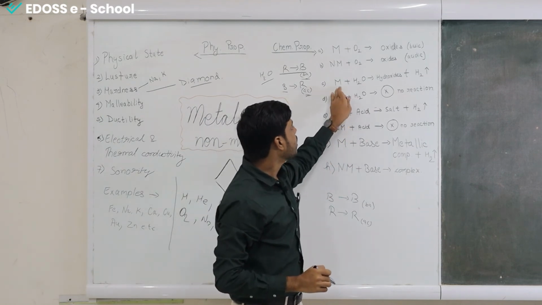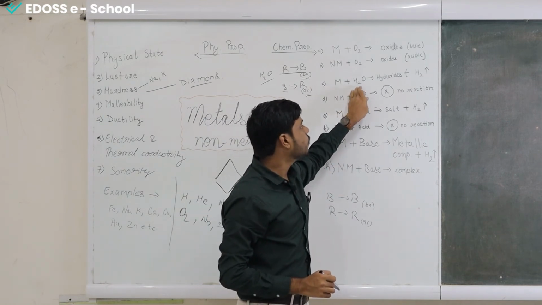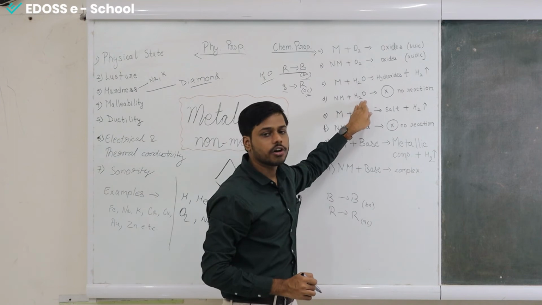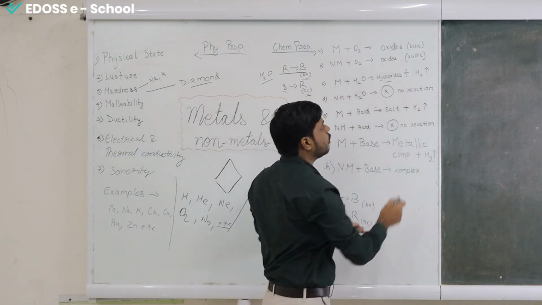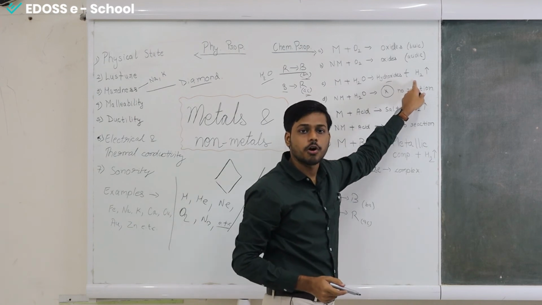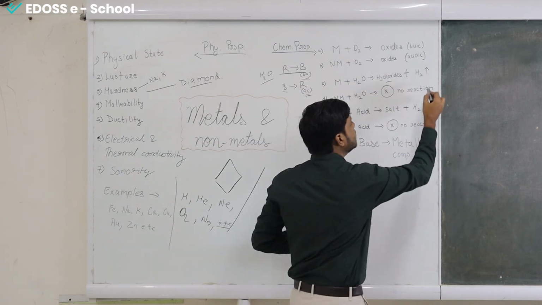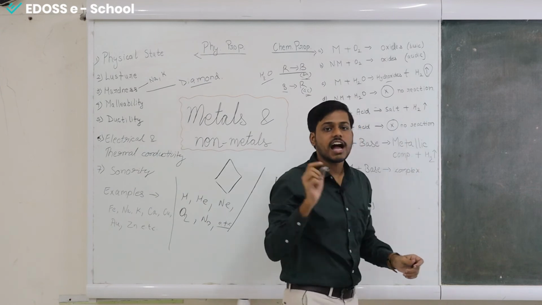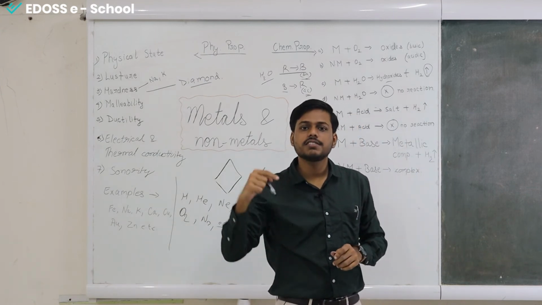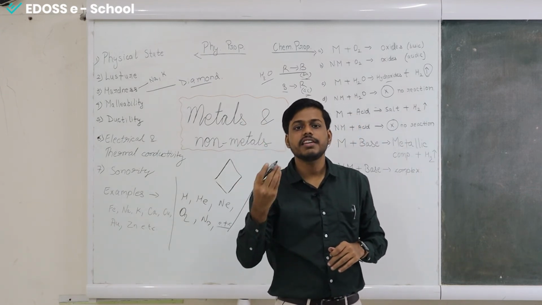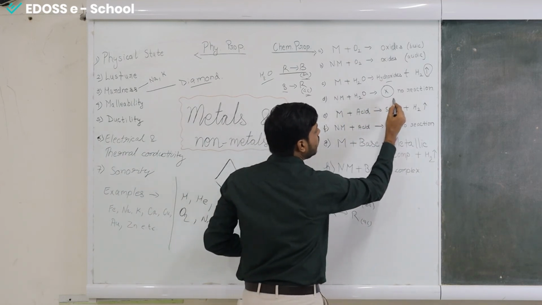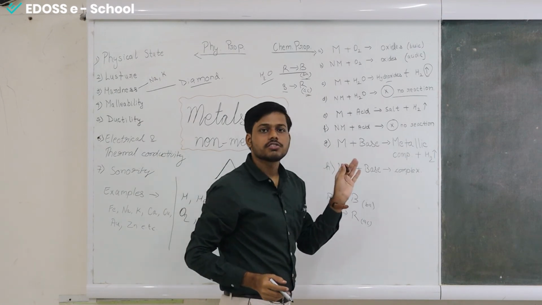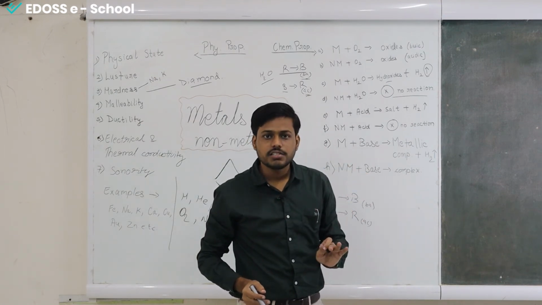Next we have metals and their reaction with water, and non-metals' reaction with water as well. When metals react with water, hydroxides are formed and hydrogen gas is also formed, which is released. This arrow shows that the hydrogen gas being produced is released in the atmosphere, in the environment. Non-metals generally do not react with water. Here it is written that it does not react. No reaction takes place.